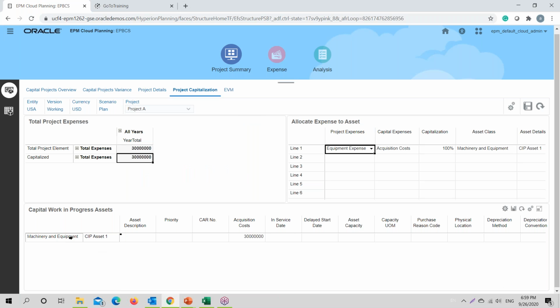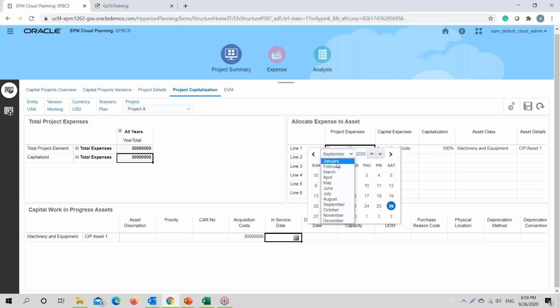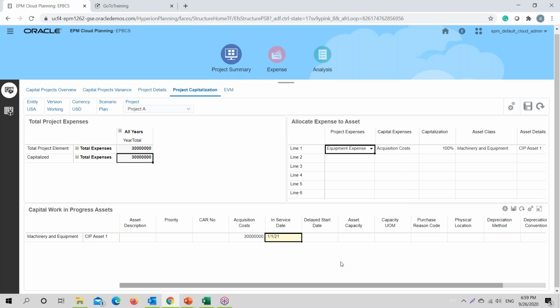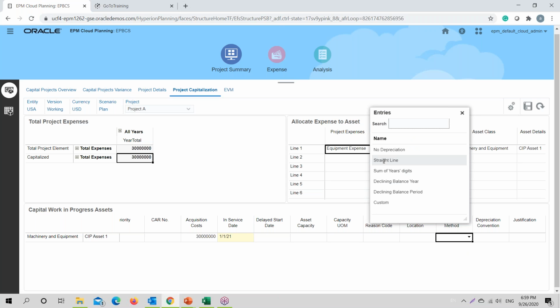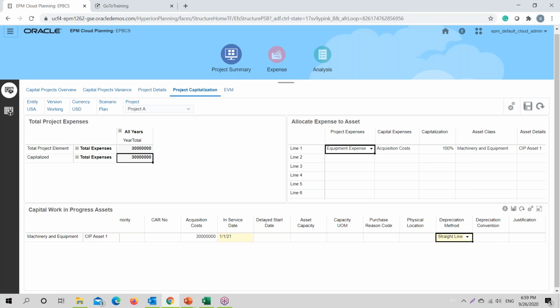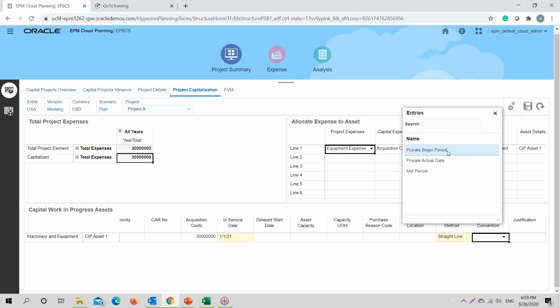Now to calculate the depreciation, we need to provide the in-service date, and since the project starts from 1st of Jan 2021, we provide that as the in-service date, and we provide the depreciation method. For this project, I'm taking the depreciation method as straight line and the depreciation convention as pro rata begin period.